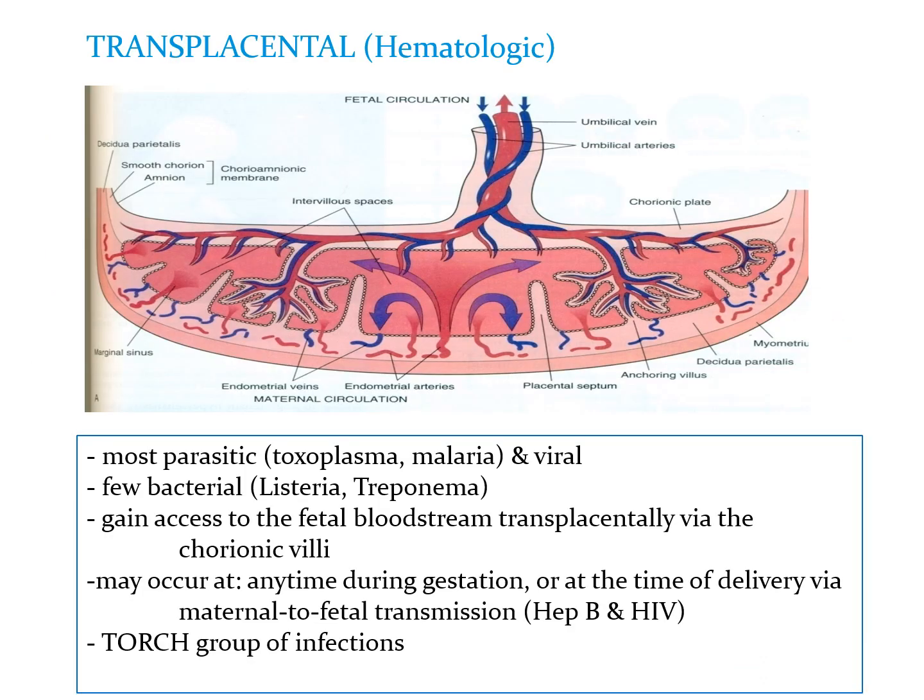We can also have a transplacental or hematogenous route, and most organisms involved are parasitic, like toxoplasma and malaria, as well as viral. A few are bacterial, like listeria and treponema. These organisms gain access to the fetal bloodstream transplacentally via the chorionic villi, and this may occur at any time during gestation or at the time of delivery via maternal to fetal transmission, for example hepatitis B and HIV, or the TORCH group of infections.